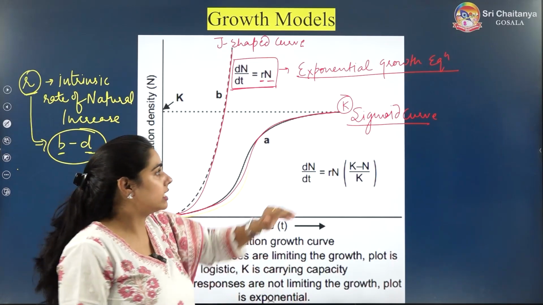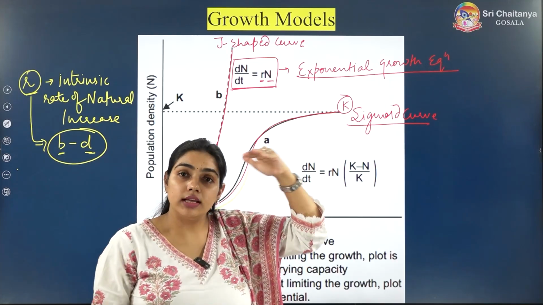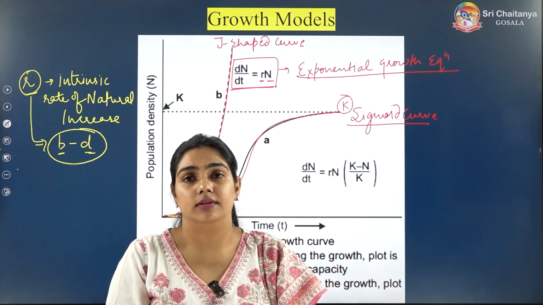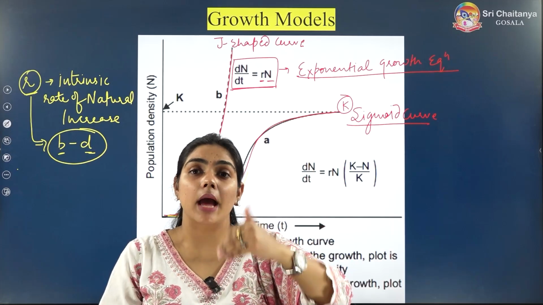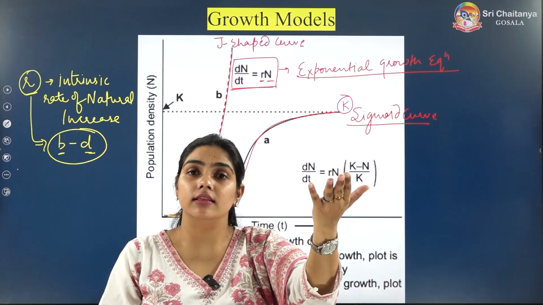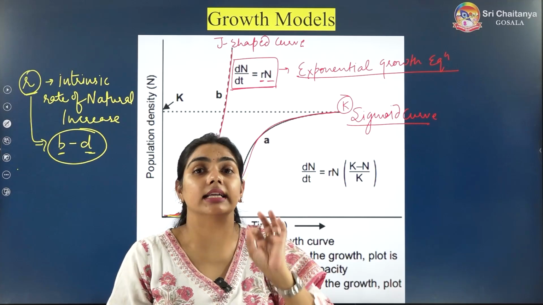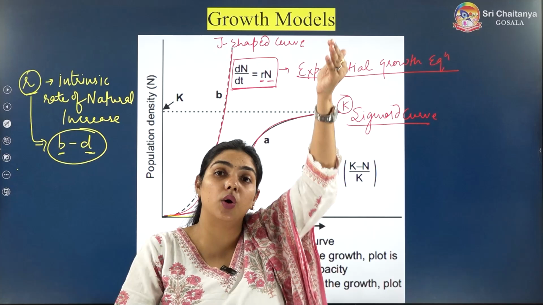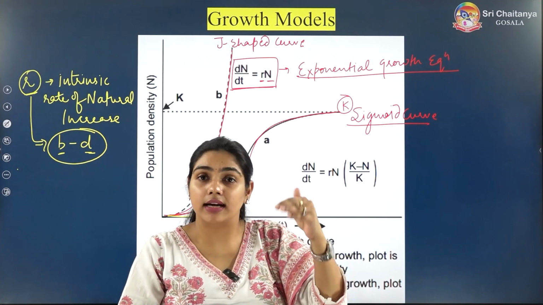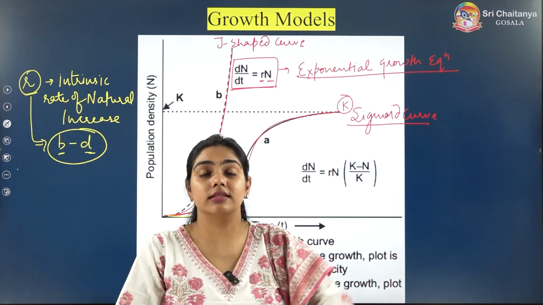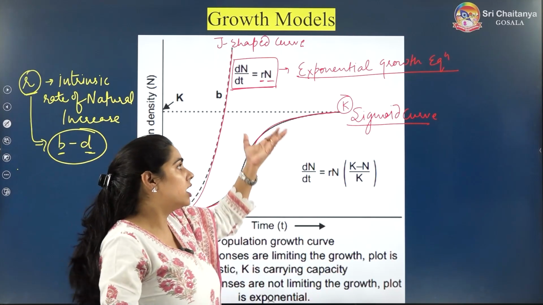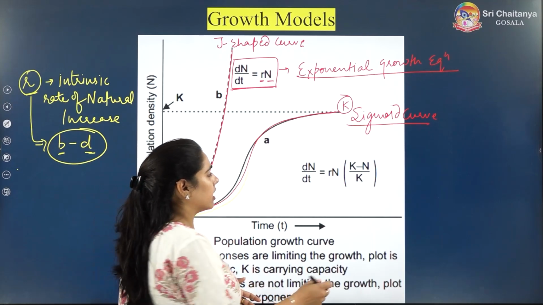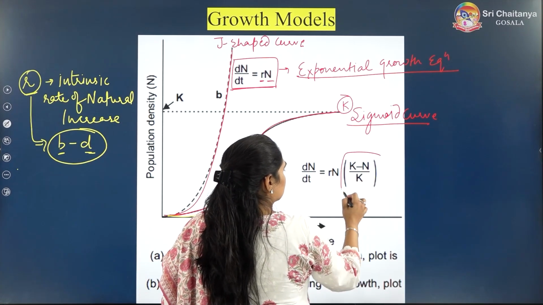What is carrying capacity? Carrying capacity means this is the maximum number of individuals supported by that habitat. Not more than this. This habitat cannot support more than this number of organisms. That is carrying capacity, the maximum number. So population cannot grow beyond carrying capacity because that is the capacity of nature. This is nature's carrying capacity of supporting the number of individuals, the number of organisms, right? So here we have to add this also.